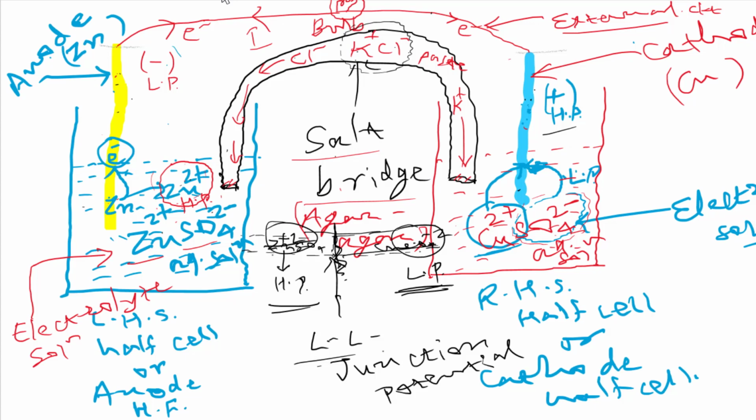Yes, sir. Now the question is, can you say the direction of flow of electric current in internal circuit? There will be electric current flow in internal circuit or not? You can say this. Yes, sir. Okay, so if it is, then what is the direction of flow of electric current in internal circuit, internally in the cell? I think it should be from anode to cathode. Okay, it is from anode to cathode. Can you justify?